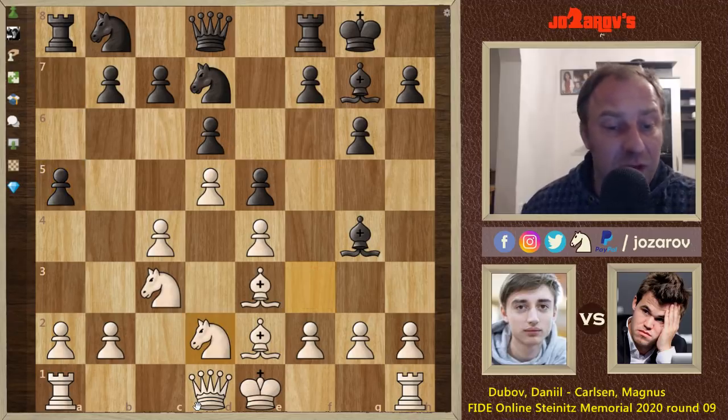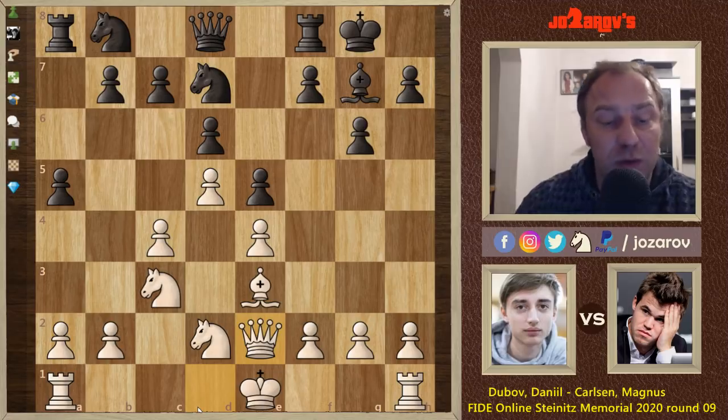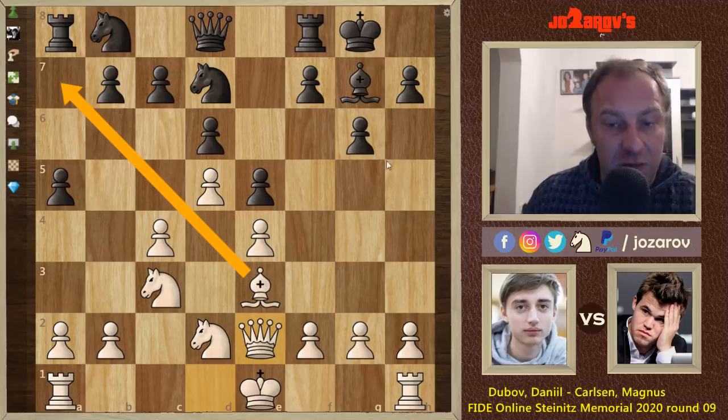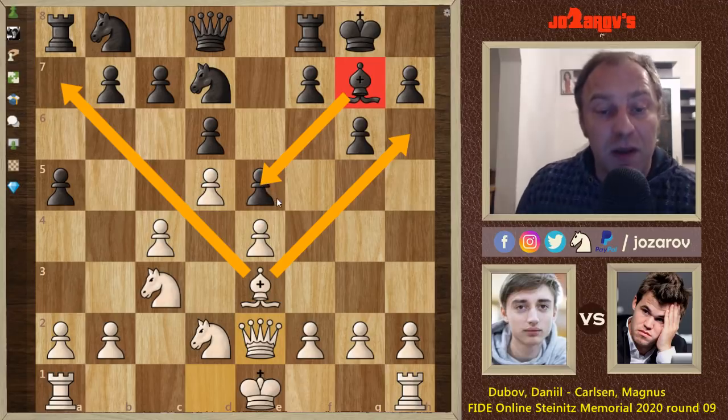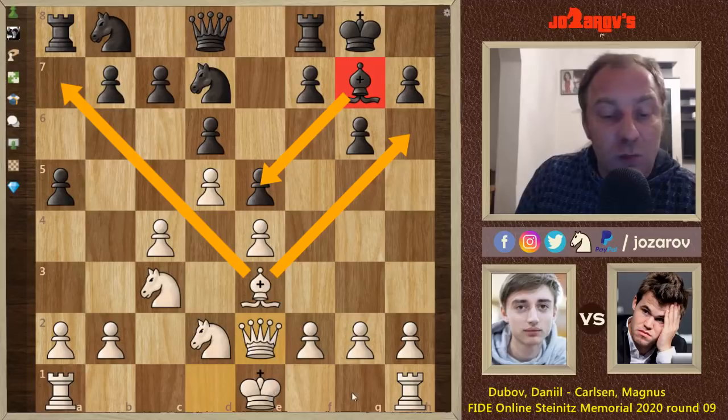So here after move knight to d2, Dubov forces really an important positional trade of pieces. After bishop takes e2, queen takes e2, we have now a new position in which white's dark square bishop has a great activity, and black's bishop, here of course the bishop by Magnus Carlsen, is blocked out by its own pawn. And now with the bishops off the board, for instance, if white would have castled, I just want you to imagine now the position.